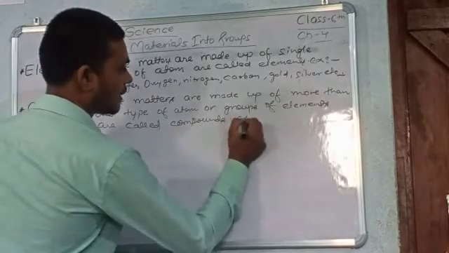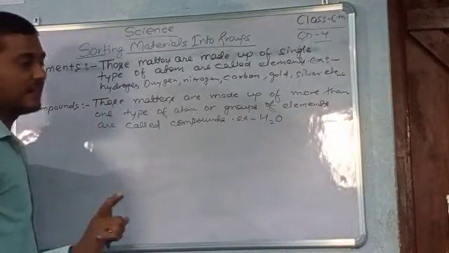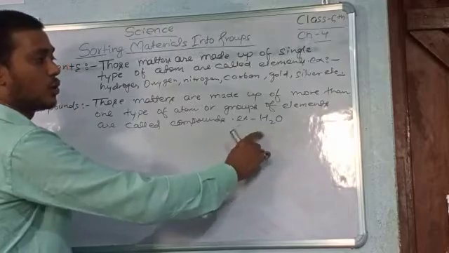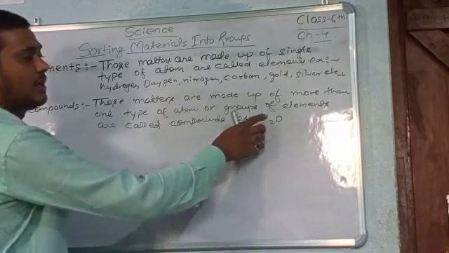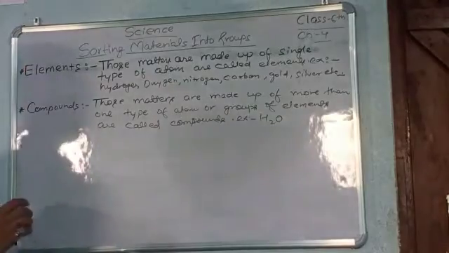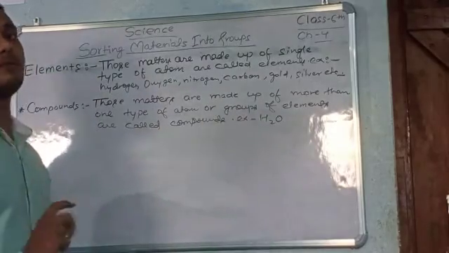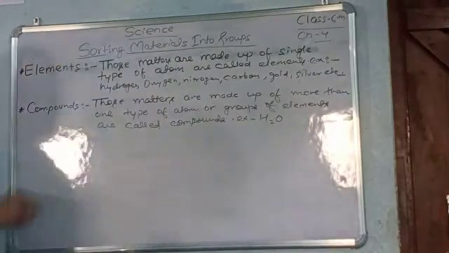Okay, for example, H2O. Hydrogen and oxygen are elements, and the combination of two or a group of elements is known as a compound. So the combination of hydrogen and oxygen is H2O, which means water, and it is made up of two different types of atoms, hydrogen atoms and a single oxygen atom.